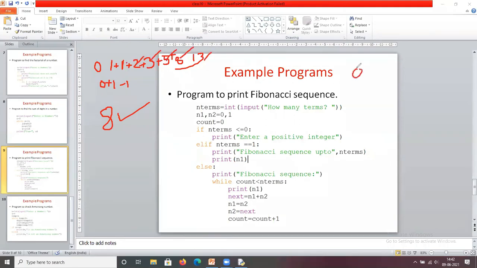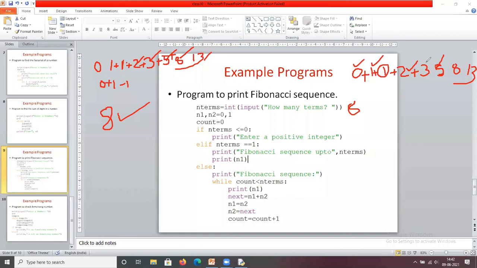It displays 0, 1, 1, 2, 3, 5, 8, 13 as output if I enter 8 as the number of terms. Okay, this is the Fibonacci series. It starts from 0 and 1. The first two terms are 0 and 1. After that you perform addition: 0 plus 1 is 1. What is the next term? You add 1 plus 1, this is 2. What is the next term? 2 plus 1, that is 3. What is the next term? 3 plus 2, 5. Okay.